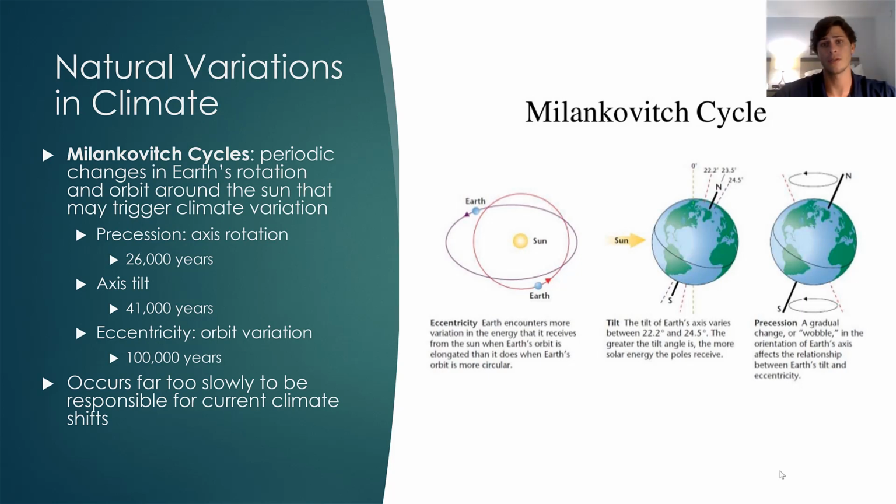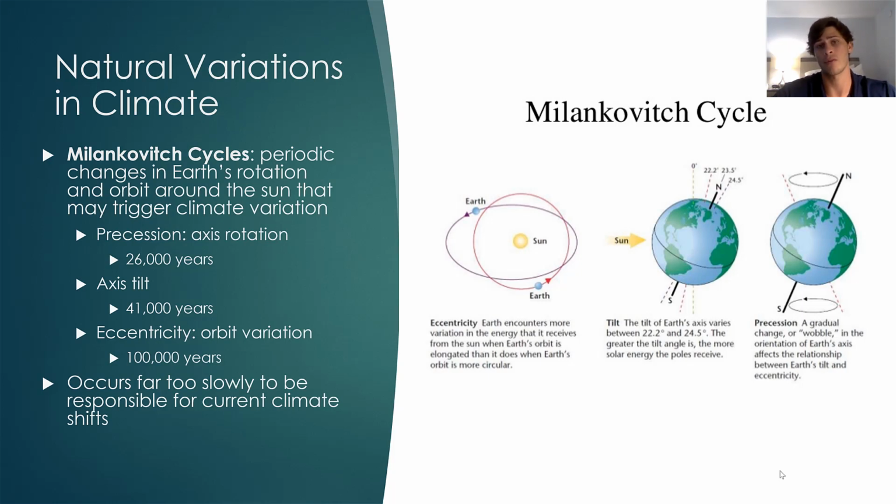Now again, it's really important to note that these variations in climate as a result of spatial relationship to the Sun as well as the tilt in the Earth's axis occur over tens to hundreds of thousands of years. The observed change in climate that we've seen so far has occurred over 150 years, so the scales just don't add up.